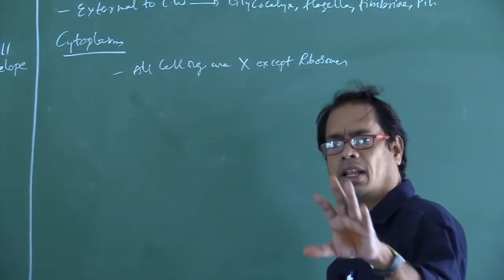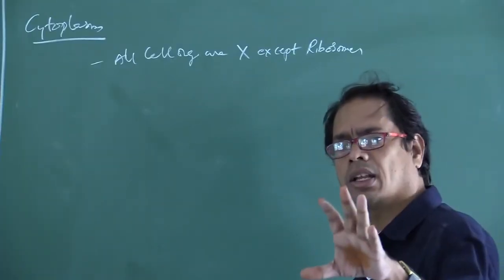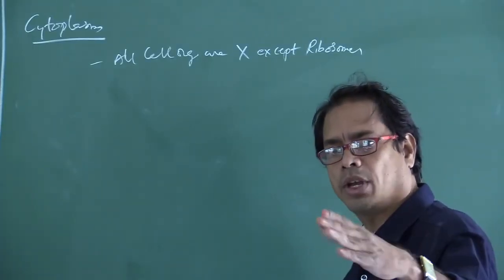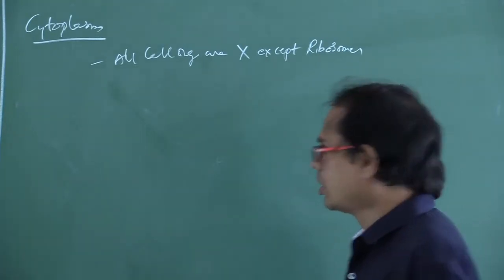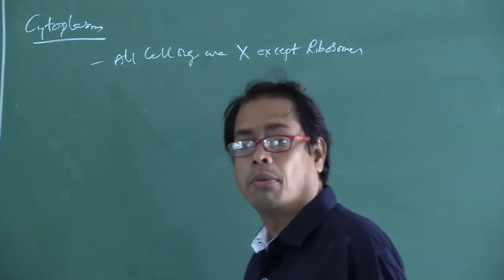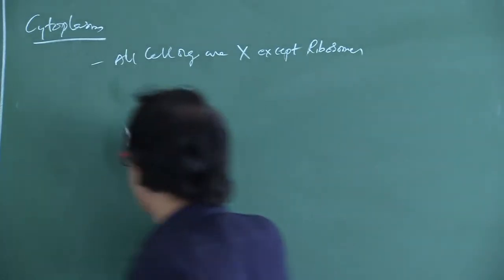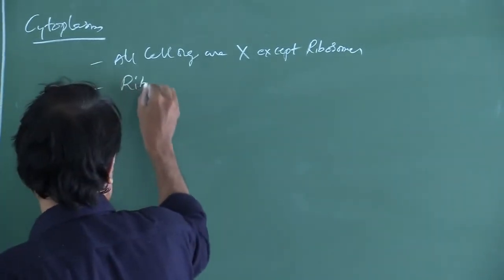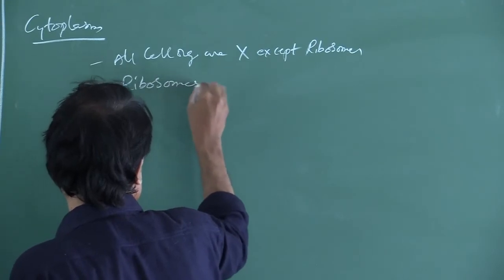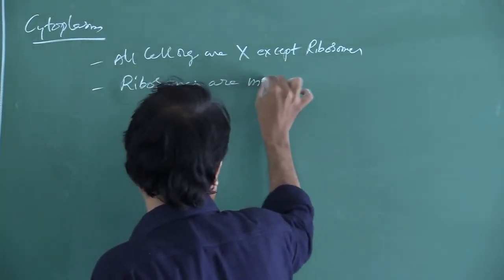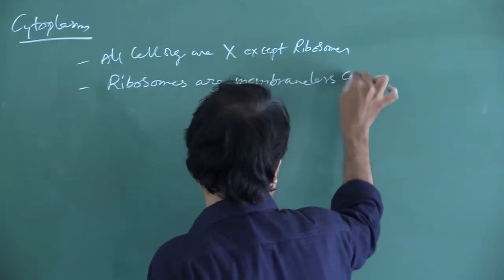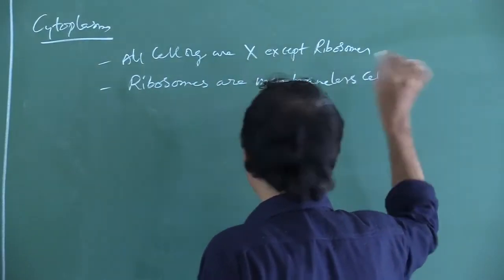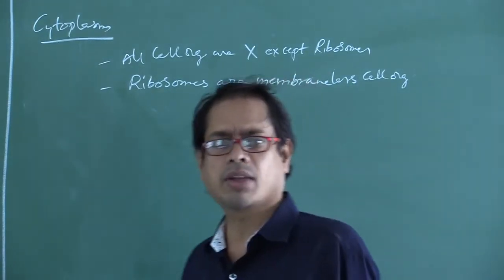So the bacterial cell contains only one cell organelle, that is ribosomes. Remaining all other cell organelles are absent. Ribosomes are membraneless cell organelles. Now I am asking one question.